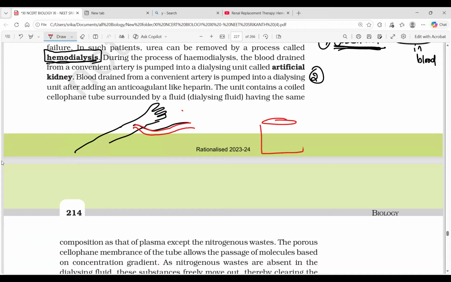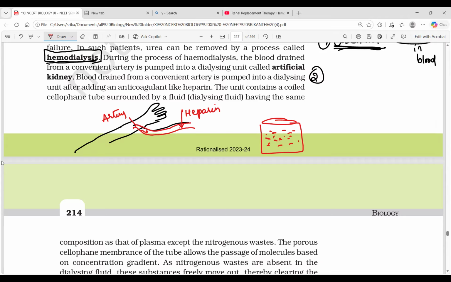It might be a sequence question. After adding an anticoagulant like heparin, see this sequence: with the convenient artery, we bring out the blood, and we add heparin, the anticoagulant material.